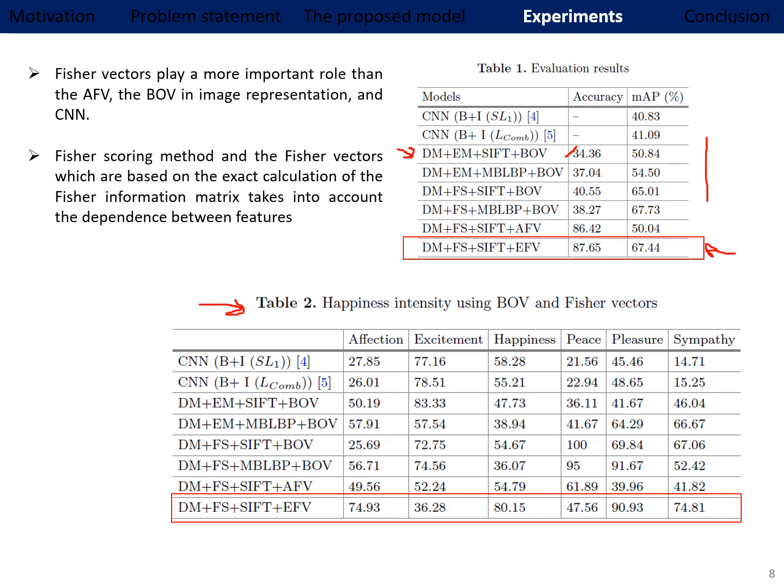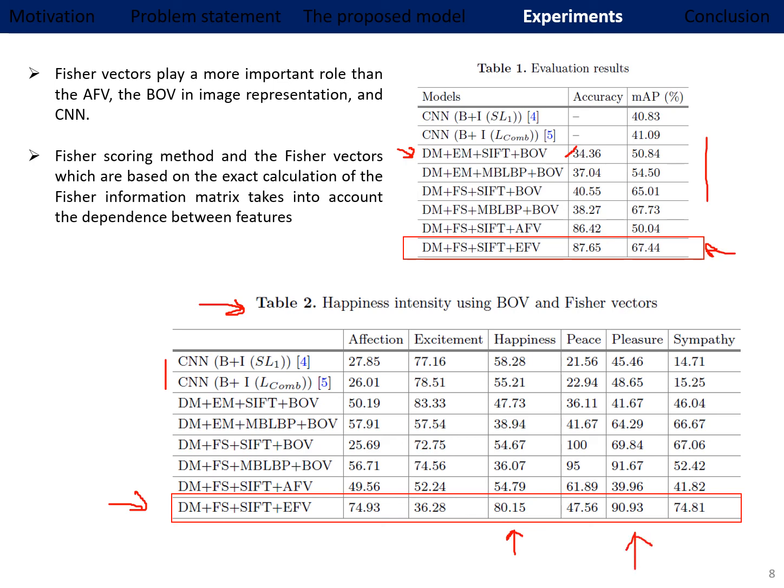To analyze the happiness intensity, we also tested using all the methods, and we found that our proposed model, the Dirichlet-multinomial combined with the Fisher scoring and the exact Fisher vector, outperforms all the other methods and also the CNN, which is in the literature. We can see also that the most intense feelings are happiness and also pleasure.